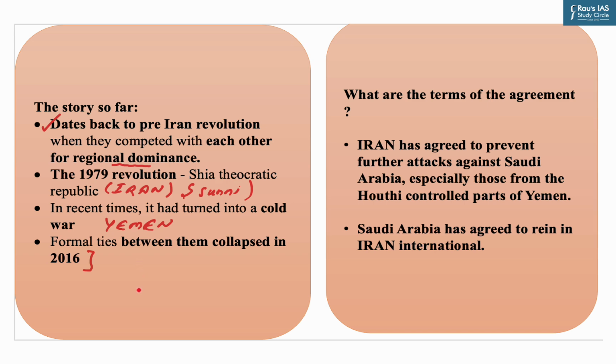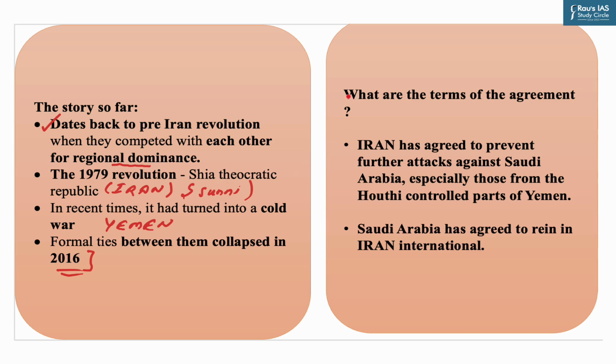Now, formal ties between them collapsed in 2016, when the Saudi embassy in Tehran was overrun by protesters following Saudi Arabia's execution of a Shia cleric. Now, under China's mediation, they have agreed to start a new beginning. And if peace holds, it could have far-reaching implications for regional security, stability, and geopolitics.